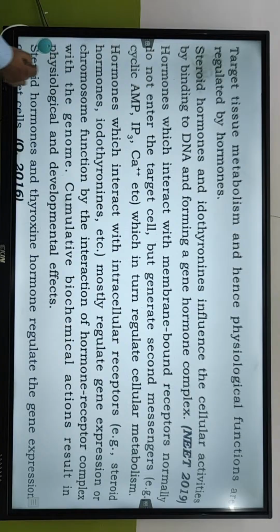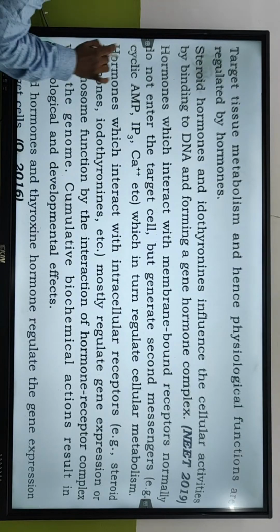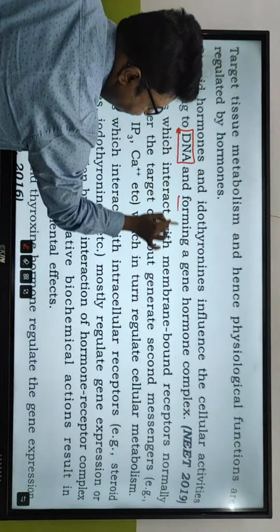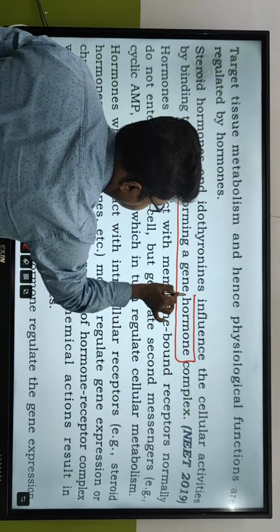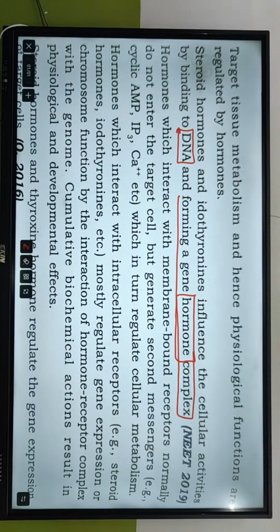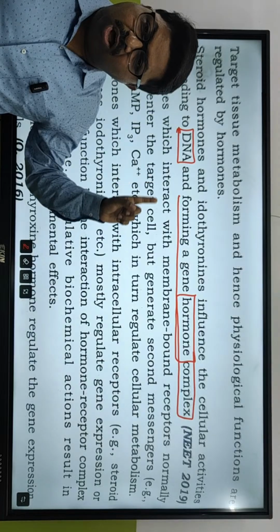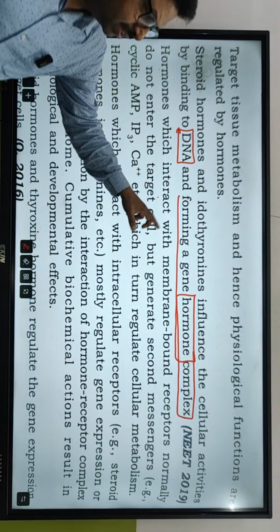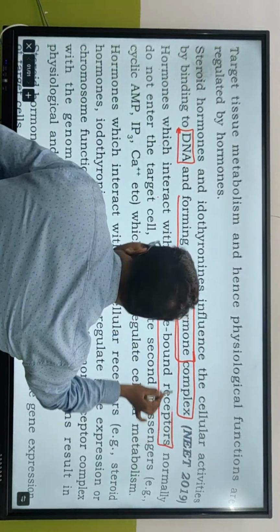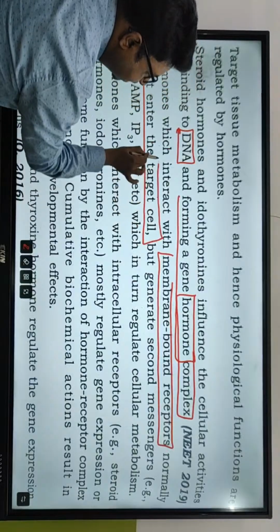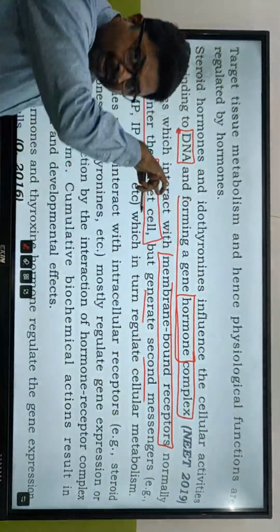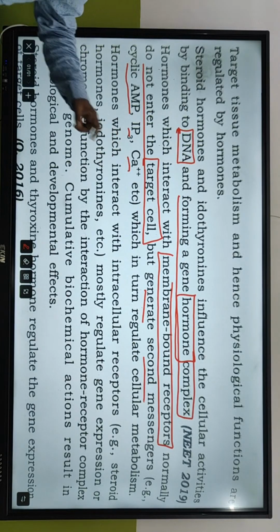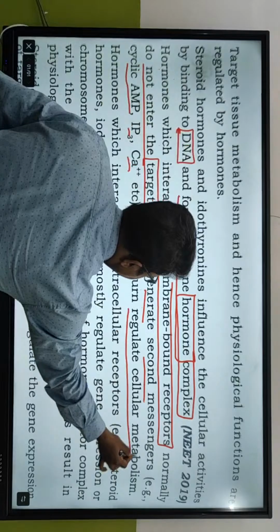Steroid hormones and iodothyronins influence the cellular activities by binding to DNA and forming a gene hormone complex. कहां पे? Gene hormone complex. देखो, वहां पे क्या था? Hormone receptor complex. Remember? यहाँ पे gene hormone complex बना दिया. Hormones which interact with membrane-bound receptors normally do not enter the target cell but generate second messengers. जो पहला वाला केस था, example cyclic AMP, IP-3 and calcium ion, which in turn regulate cellular metabolism.